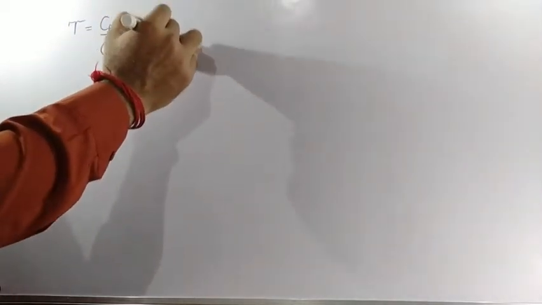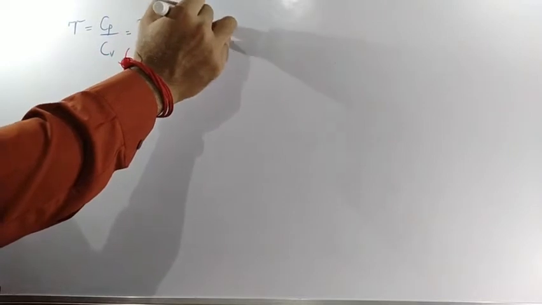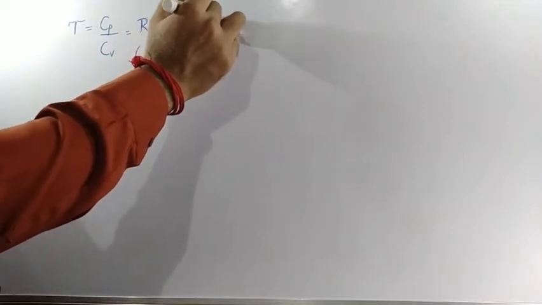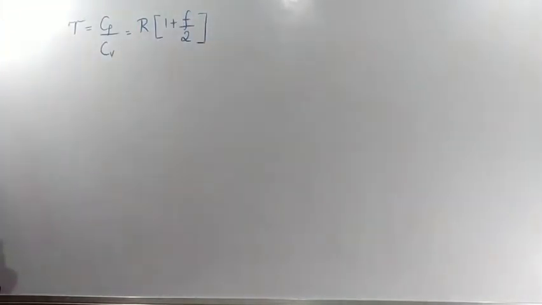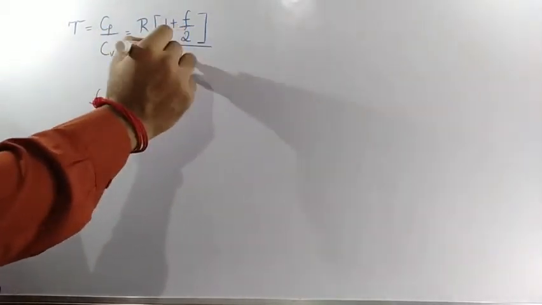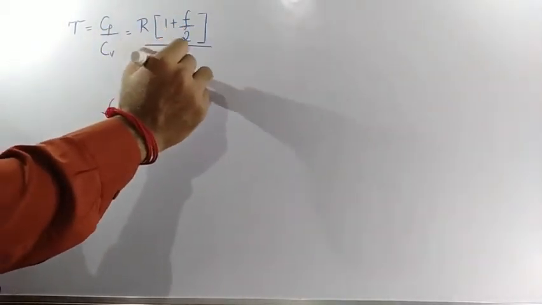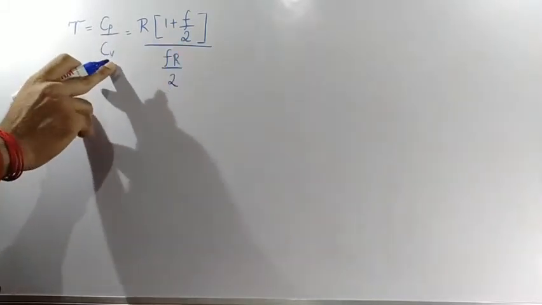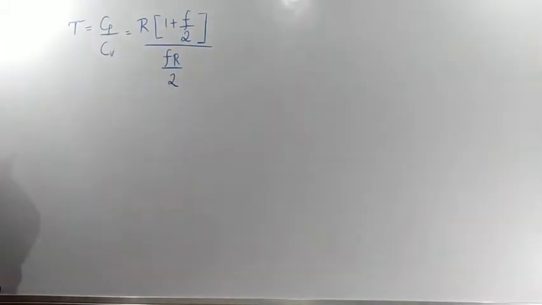But what is the Cp value? Just now what did we get for Cp? R inside the bracket 1 plus F divided by 2. Clear? And Cv is Fr by 2. Initially I told you the Cv formula is Fr by 2.